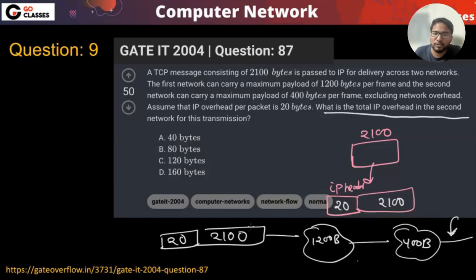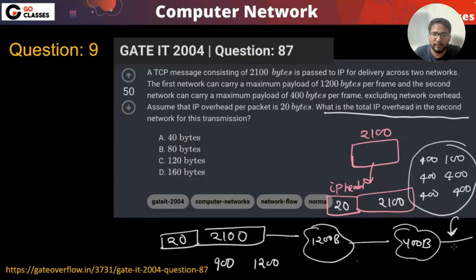This 2100 will be fragmented into 1200 and the remaining 900. The 900 will be divided into 400, 400 and 100. The 1200 will be divided into 400, 400 and 400. So there will be six IP packets here.